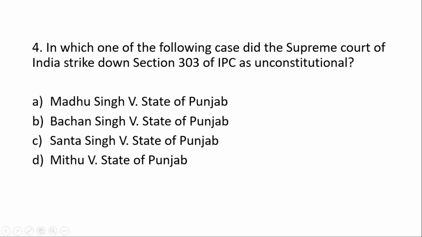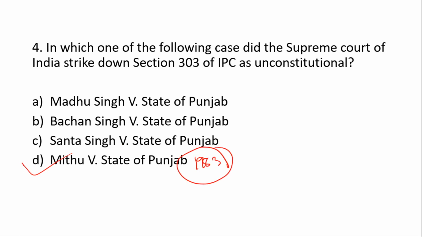In which one of the following cases did the Supreme Court of India strike down section 303 of IPC as unconstitutional? Options are Madhu Singh versus State of Punjab, Bachan Singh versus State of Punjab, Santa Singh versus State of Punjab, Mithu versus State of Punjab. So the correct option is D, that is Mithu versus State of Punjab, in 1983.